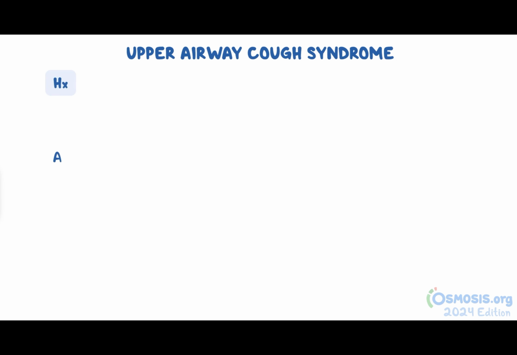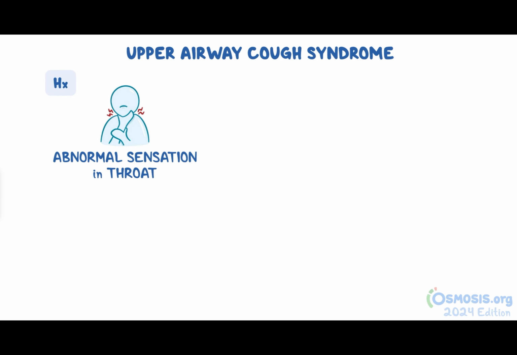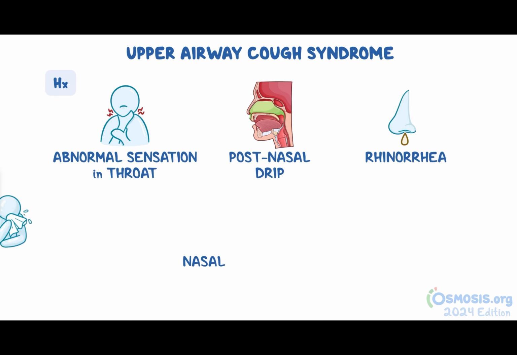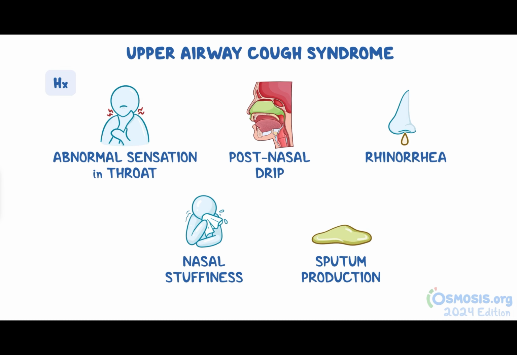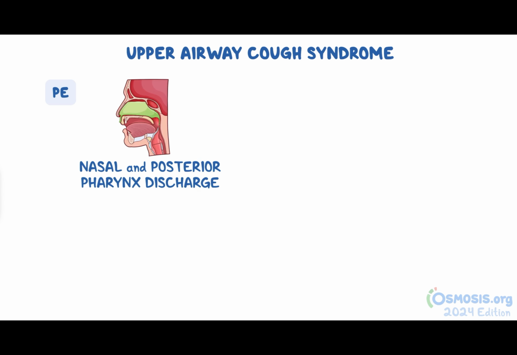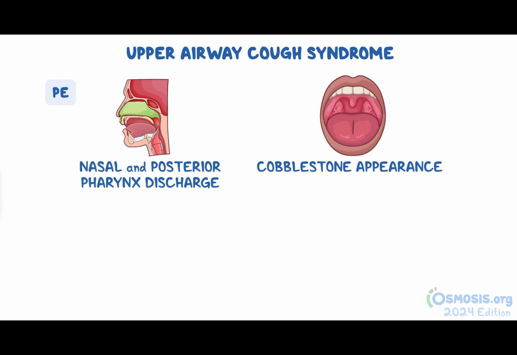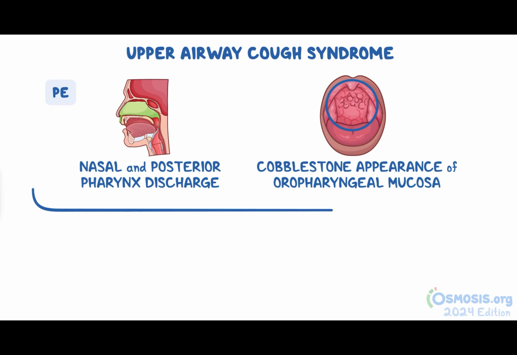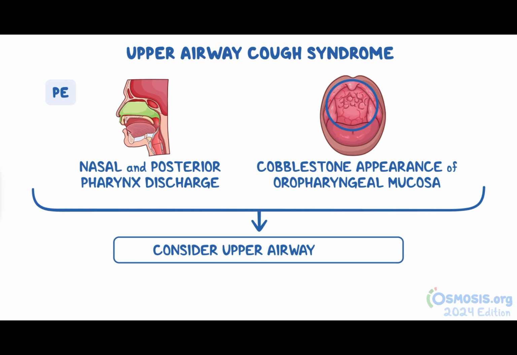Now, switching gears and moving to upper airway cough syndrome. These patients may describe an abnormal sensation in their throat, commonly described as something stuck, and postnasal drip. History might also reveal rhinorrhea, nasal stuffiness, and sputum production. Additionally, the physical exam usually reveals nasal and posterior pharynx discharge, as well as a cobblestone appearance of the oropharyngeal mucosa due to irritation from postnasal drip. At this point, consider upper airway cough syndrome.